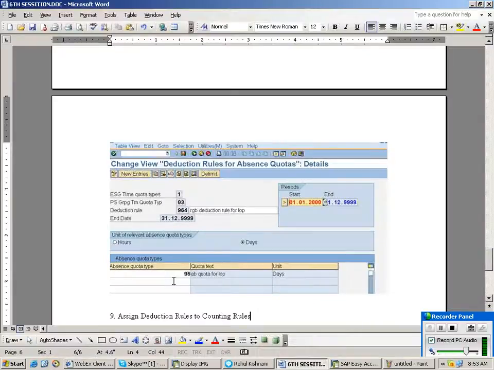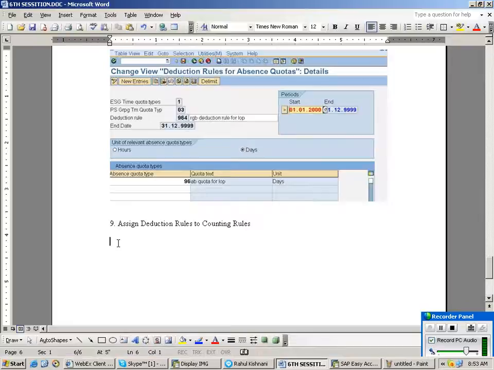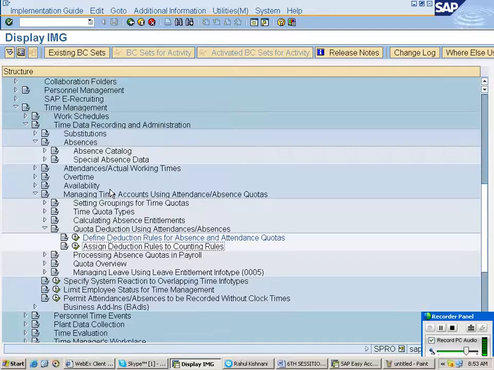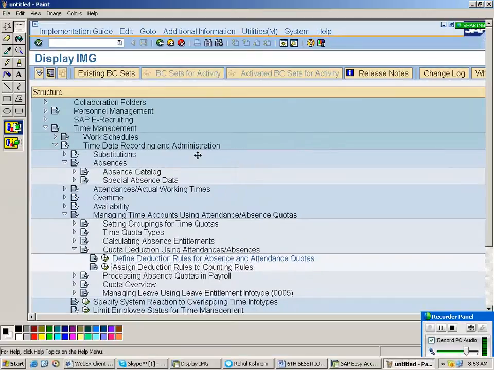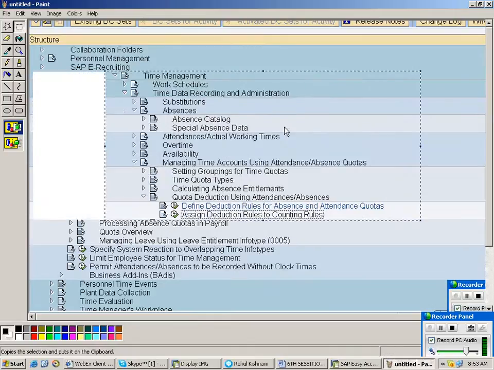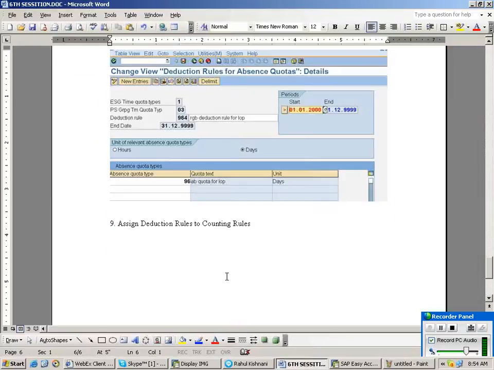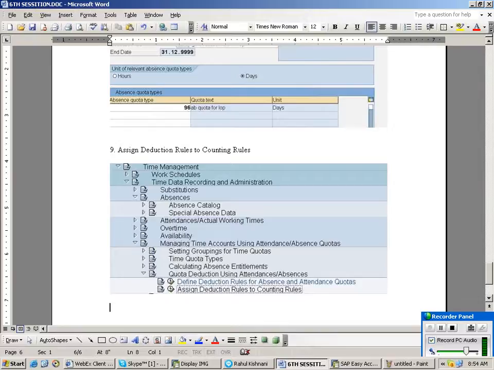Assign deduction rule to counting rule. I think the path is clear. I want to put the screenshot of the path for you. Here we are creating the counting rules and assigning them to the deduction rule.